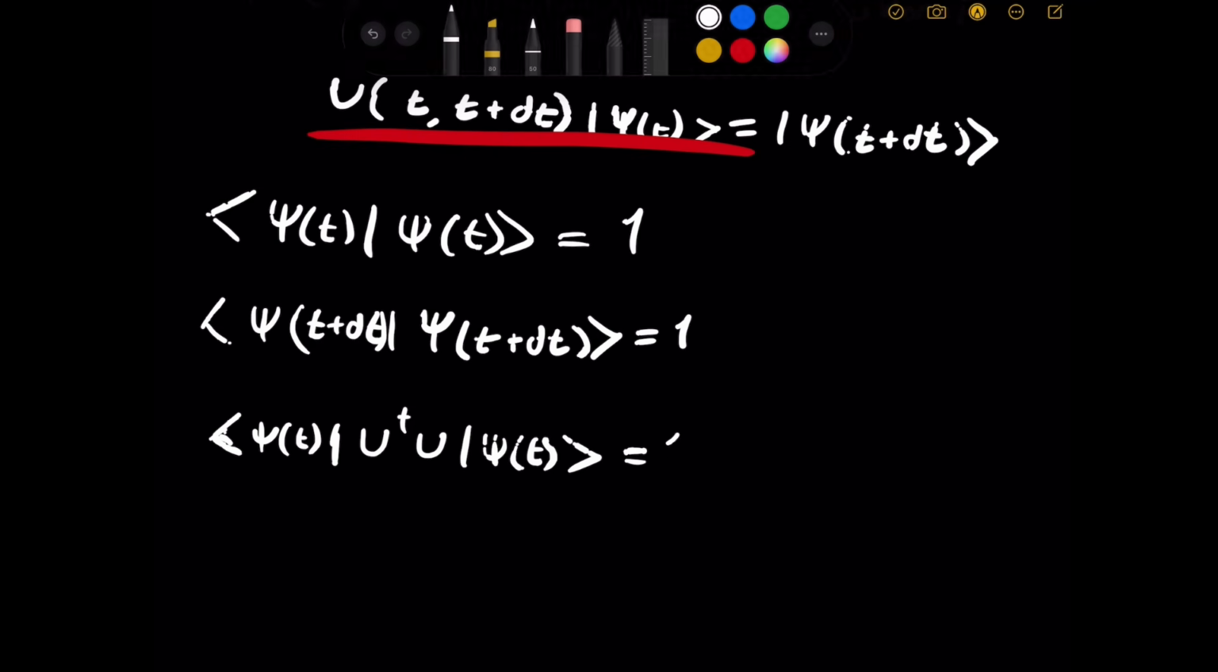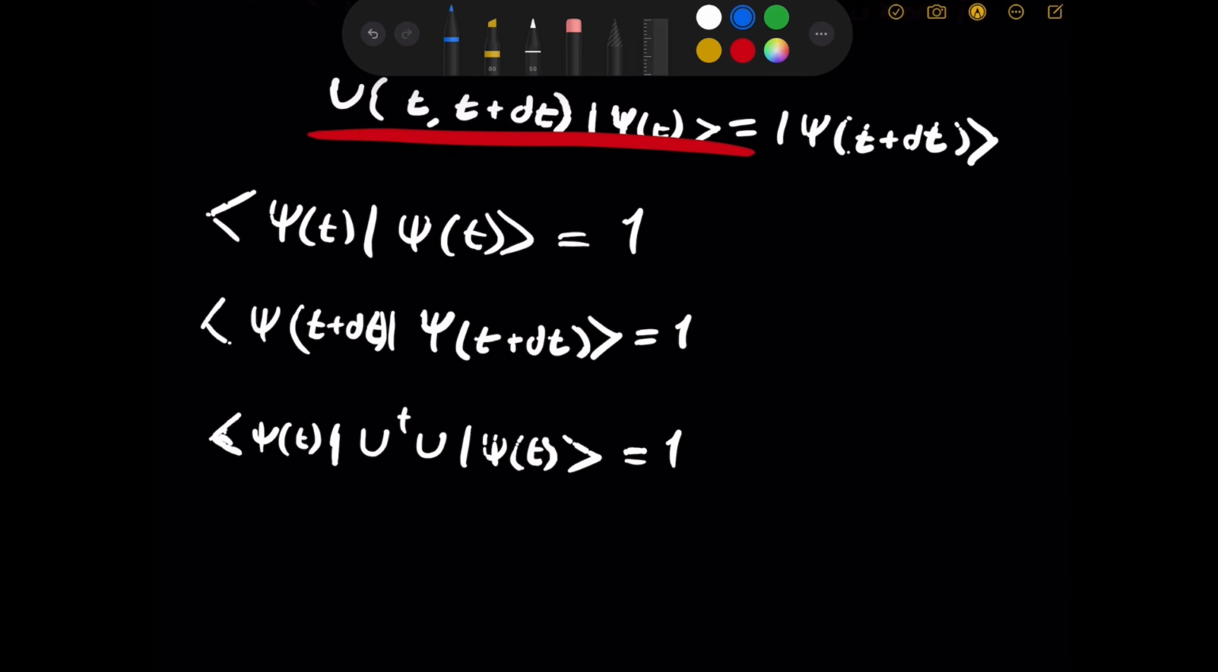And we require that this is 1. But we know that. If this thing here was the identity, we would have psi inner product with psi, which is 1, because psi was normalized to start with. That means that in order for states to stay normalized, we require that U dagger times U is the identity operator, which means that U is unitary, which is why I was using the letter U to start with. U is unitary.